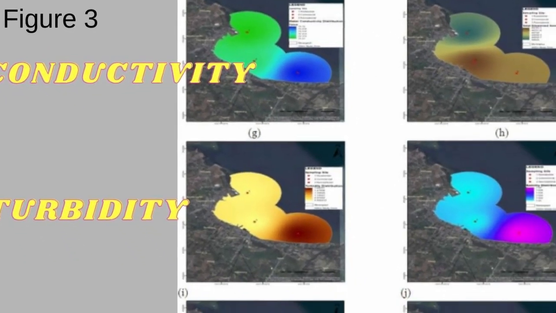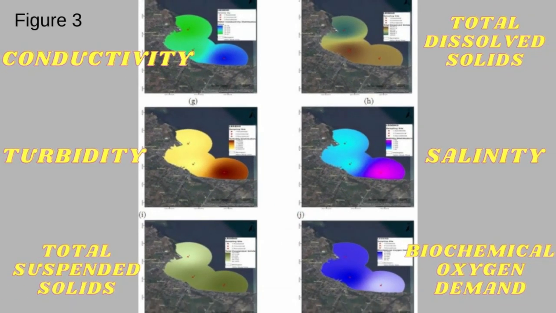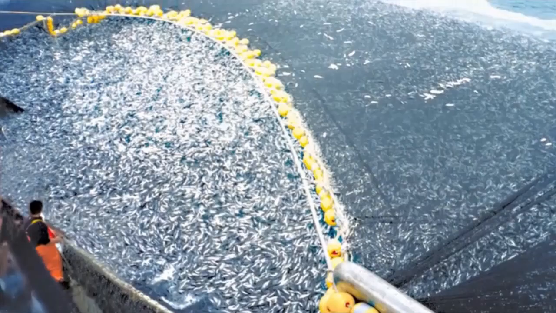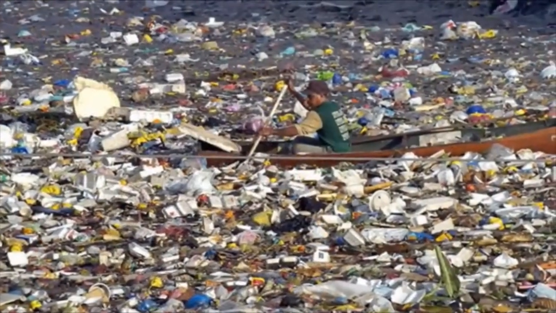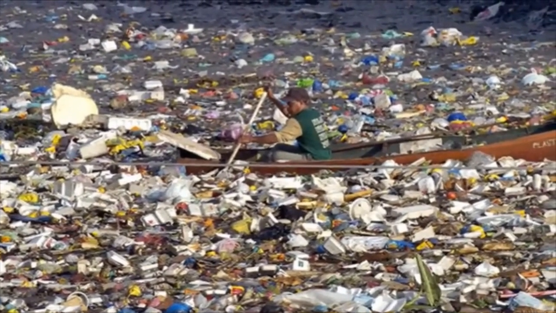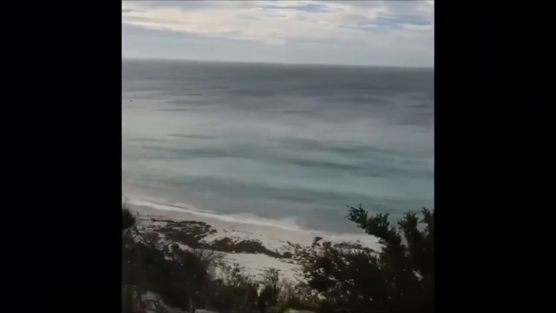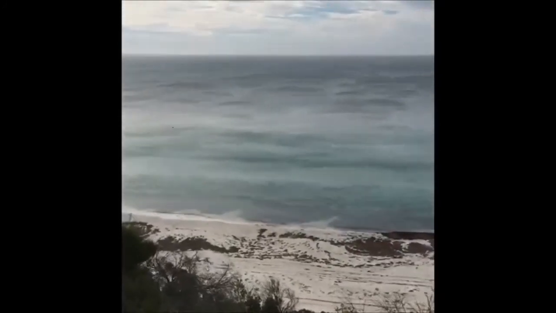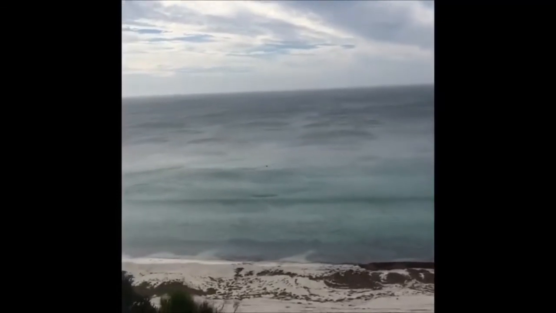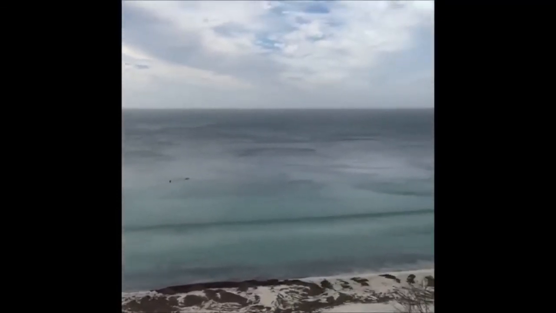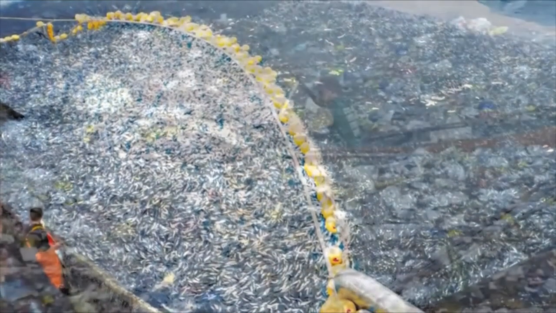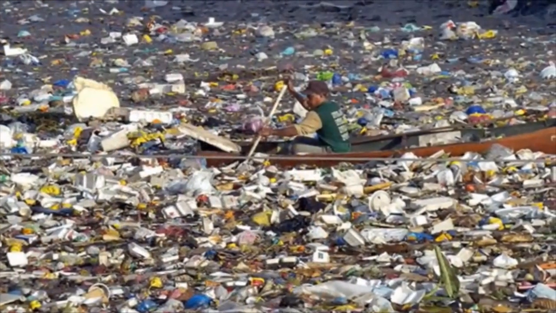While Figure 3 shows the conductivity, total dissolved solids, turbidity, salinity, total suspended solids, and biochemical oxygen demand of water quality index of marine water. Among the three sites of Opol, Misamis Oriental, Site 2 was recorded to have high BOD levels from the average months of the study. Therefore, this sets an alarming state since the bacteria consume the available oxygen in the water. Hence, critical shortage of oxygen can lead to fish kills and depletion of dissolved oxygen levels.